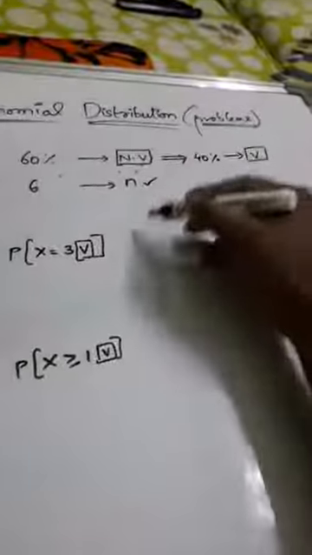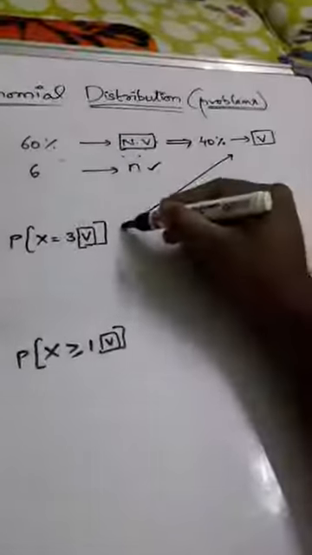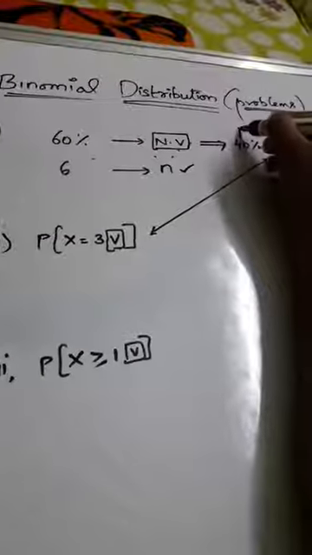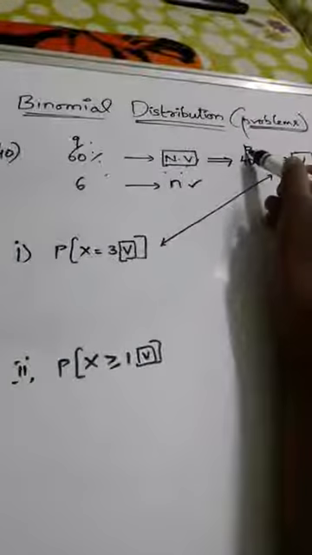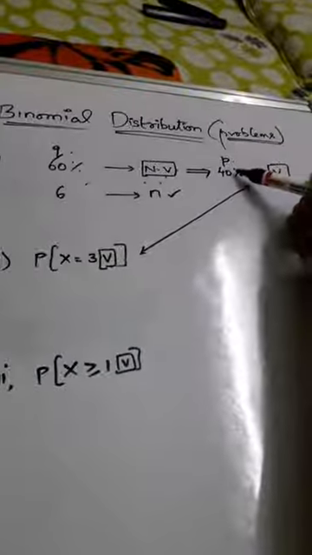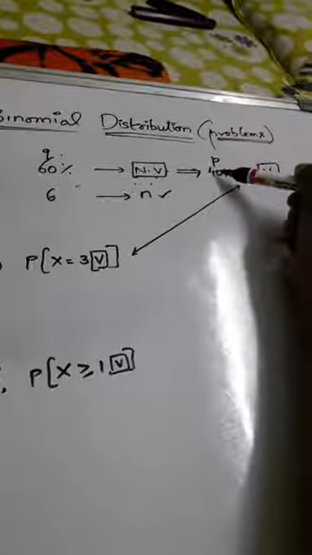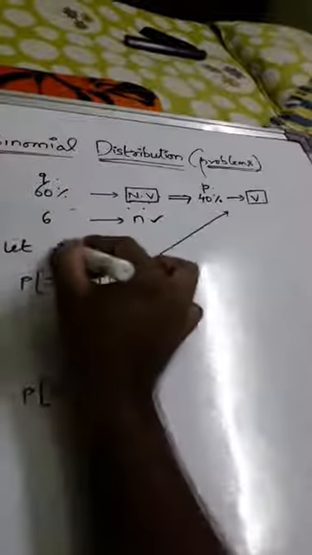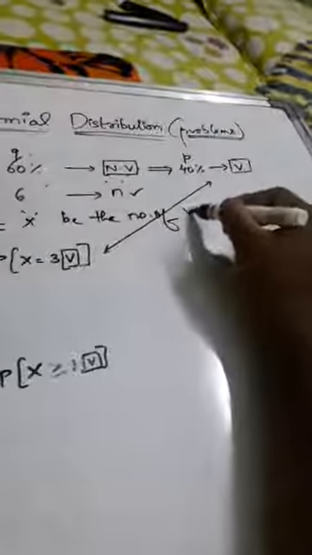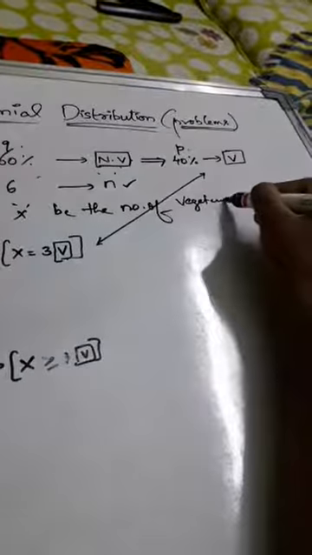So the question is asked about vegetarians. Then we can take this as P, probability of success, because the probability is asked about vegetarians. So vegetarian cases we have to consider. Then P would be 40% and Q would be 60%. Then write down, let X be the number of vegetarians.